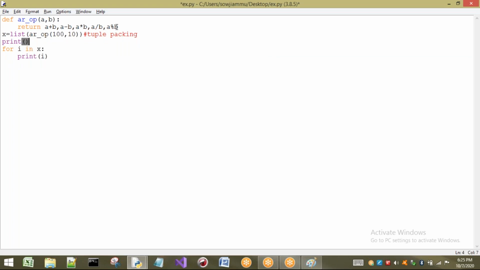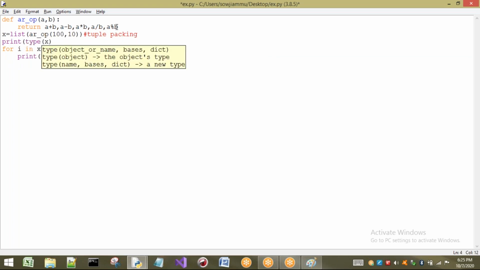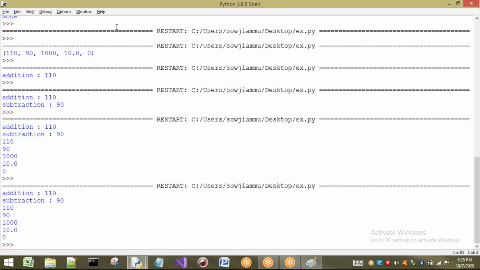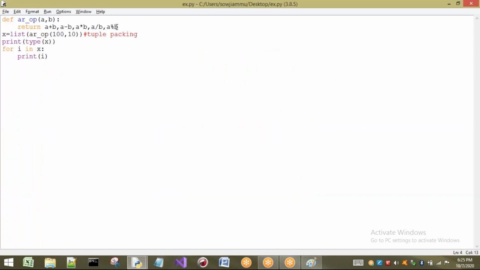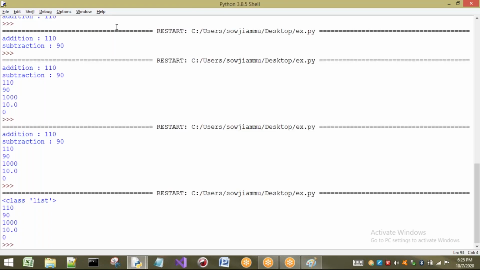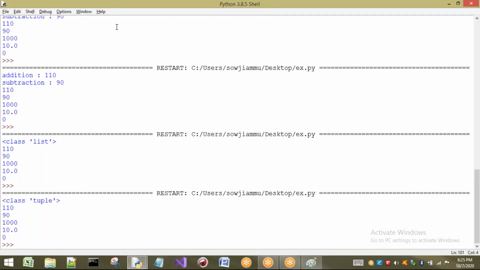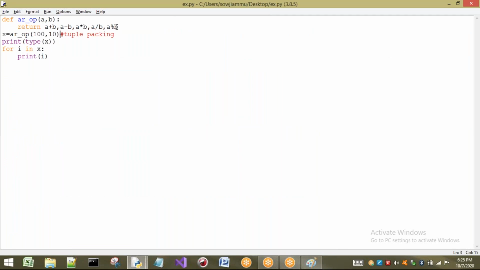So print the type of x. Now observe here. The type of x becomes a list. By default it is a tuple, so I will show that one also. By default it is tuple. Now if I execute this one, it will give you tuple type. If you want to convert to your own type, then we can go for that particular function. So now I have converted to list type by using the list function.